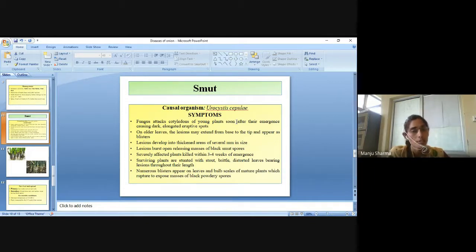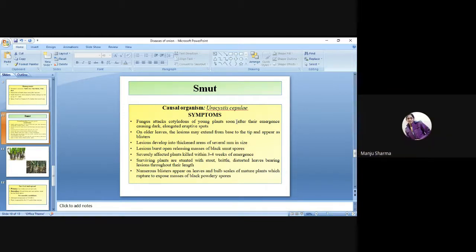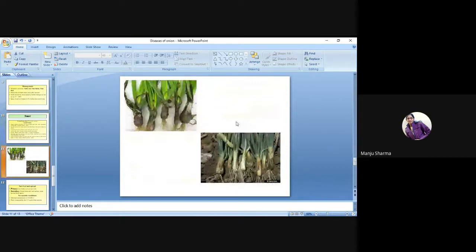Numerous blisters appear on leaves and bulb scales of mature plants, which rupture to expose masses of black powdery spores. These are the symptoms of smut disease. Due to this disease, the yield of the onion will be very low.